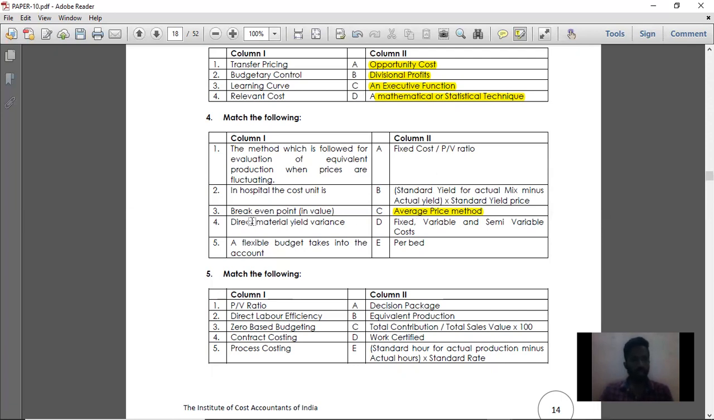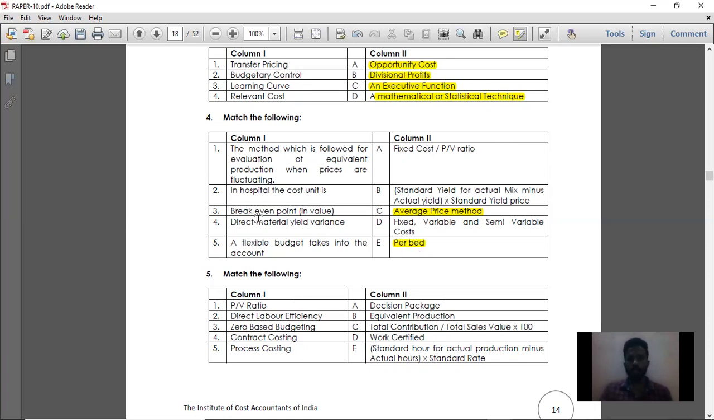Then point number 2 is, in a hospital, the cost unit is per bed. Whatever the cost unit in your hospital is, per bed, that is per bed per day or per bed per hour. All these are cost units of a hospital. So in a hospital, the cost unit is per bed.